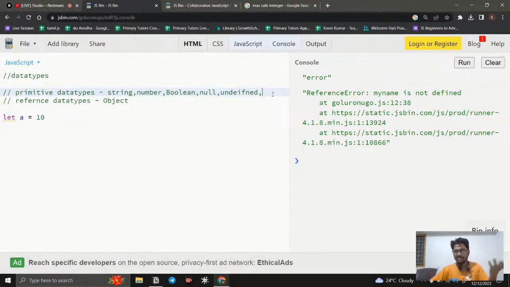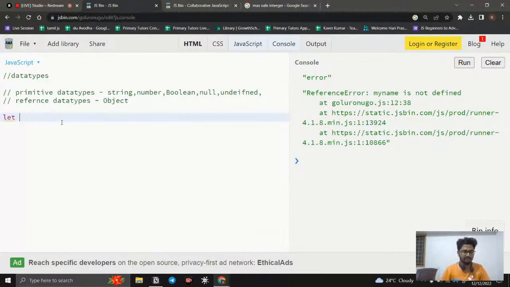But if you would like to learn some advanced concepts like hoisting, passing by reference, passing by value, and the difference between var and let, those are advanced concepts. We need to understand the core functionality, how it is working. For that purpose, in our channel we have resources, and I will tell you at the end what resources you can follow to learn these advanced concepts. Right now, just understand we have these five most used primitive data types and also the object.